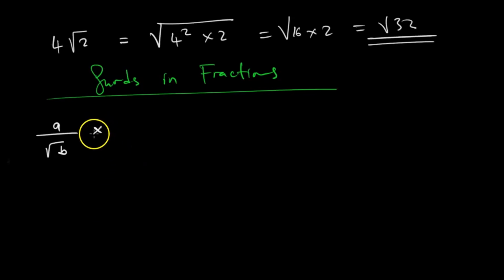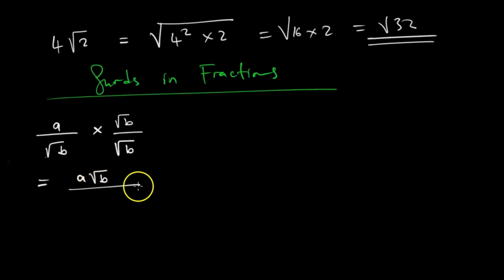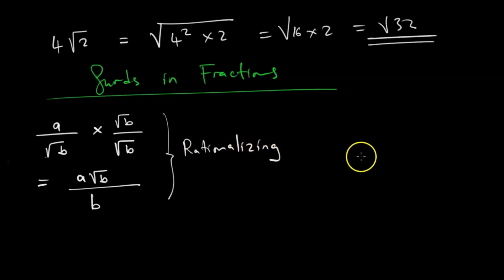We just have to multiply by the same square root, so that my square root cancels out. So this is equal to a times the square root of b, over the square root of b times the square root of b. This process is called rationalizing. When we say rationalize, we are saying we are making it a rational number. The moment it has a square root in the denominator, it's not a rational number. To make it one, that is what we should do. You understand?